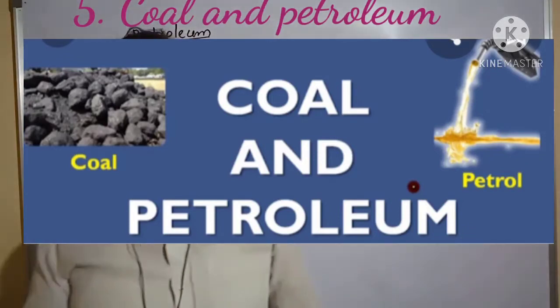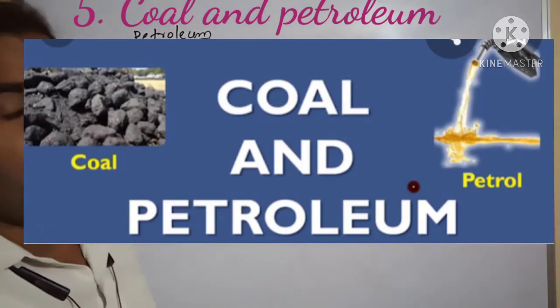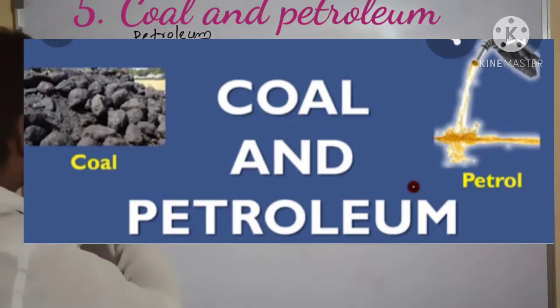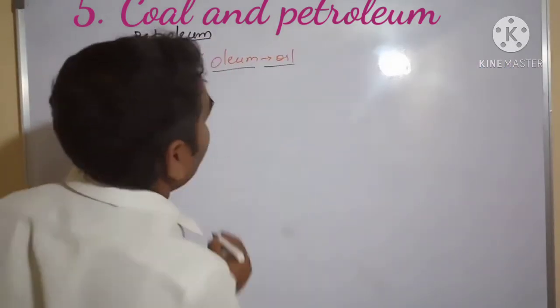In this session we are learning about petroleum. Petra means rock, and oleum means oil.